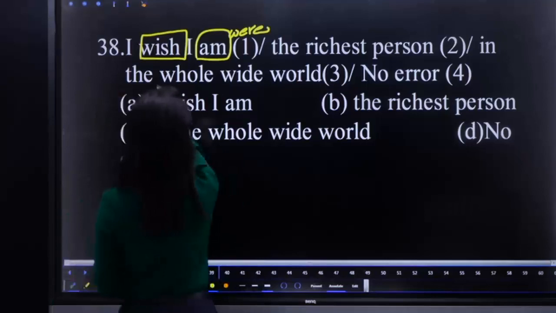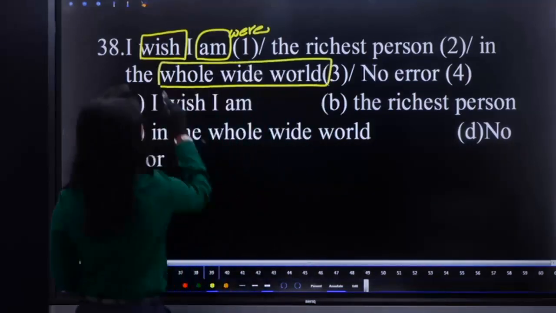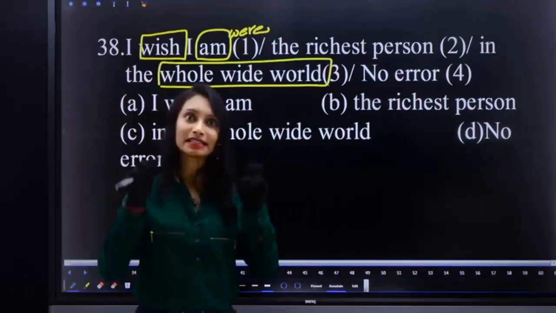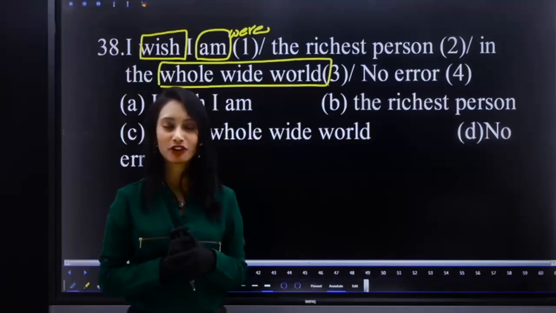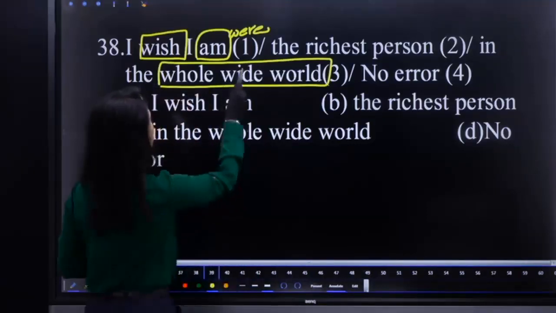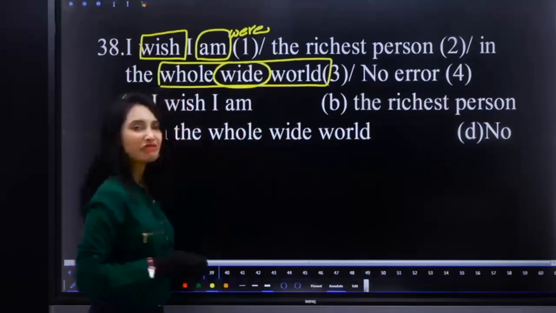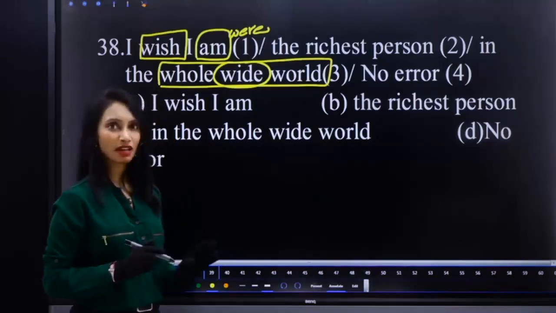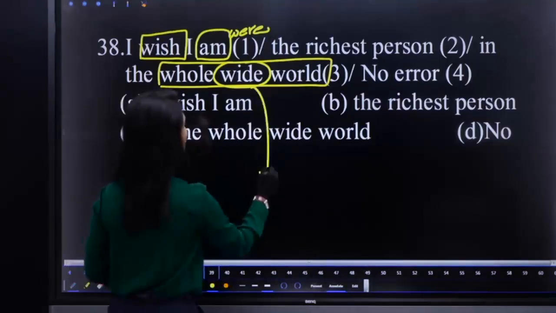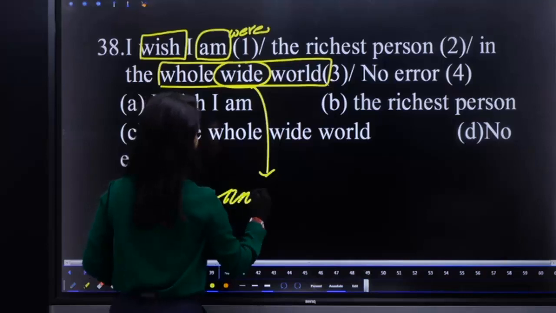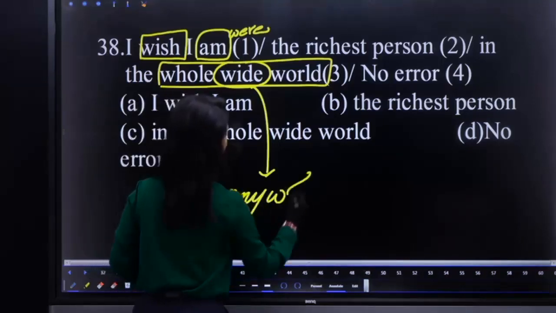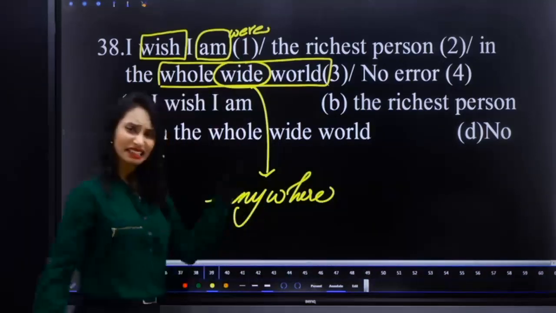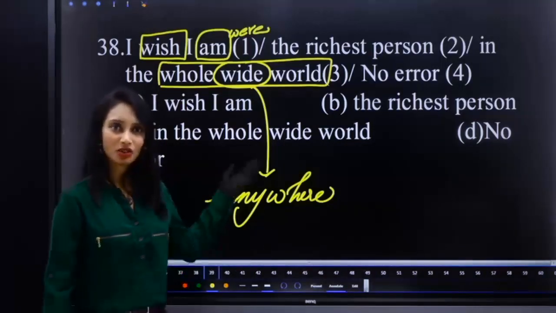Is that clear? It comes under modern English, to be very clear, internet, slangy kind of thing, informal. To use wide, in fact, it is acceptable in modern English because it gives the meaning of anywhere. So that is acceptable. In fact, there is a song also, the whole wide world.